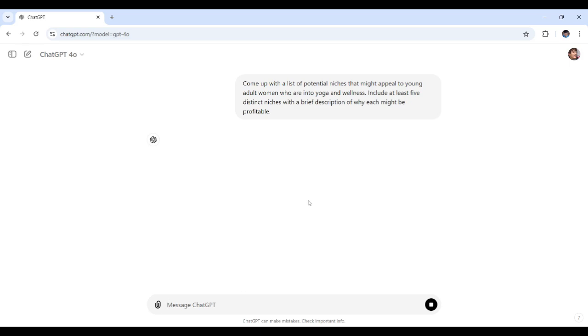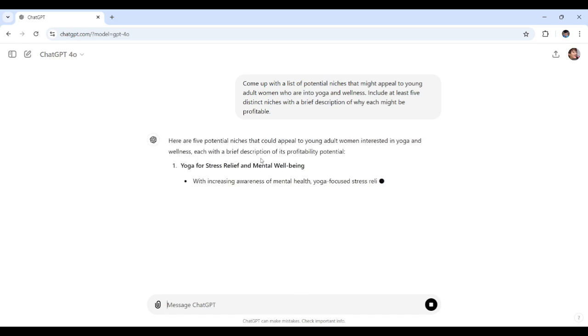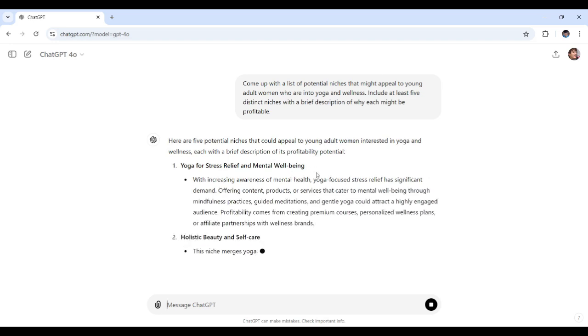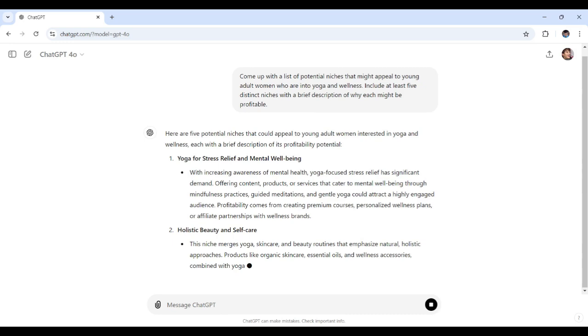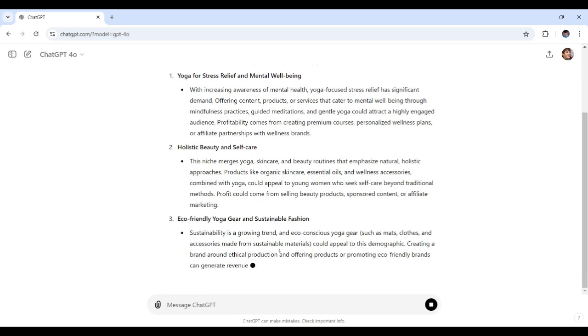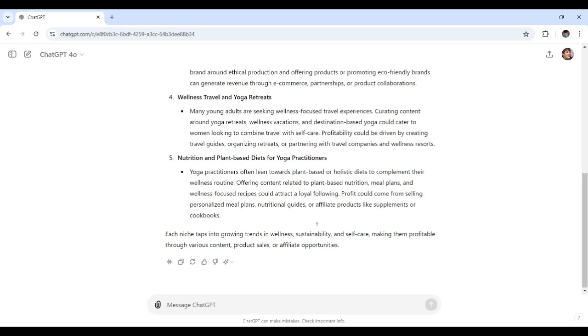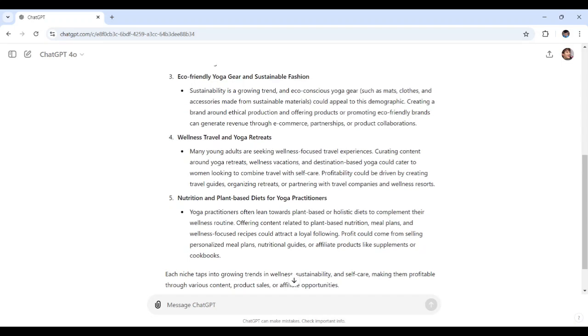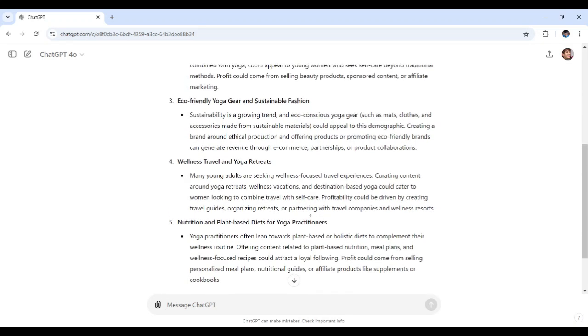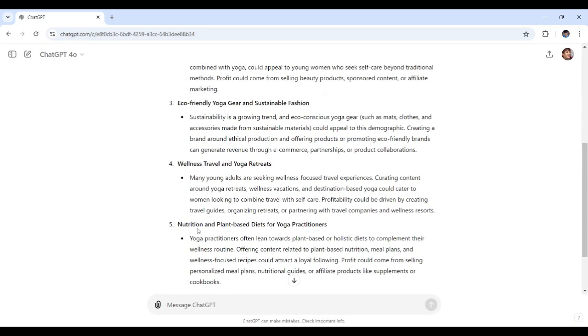Now, let's see what ChatGPT suggests. It might be analyzing the demographic we provided to come up with targeted niches that could be both popular and profitable. So, let's see the results. As you can see right here, let's go through each niche and discuss why it might be a good fit for your creative work.